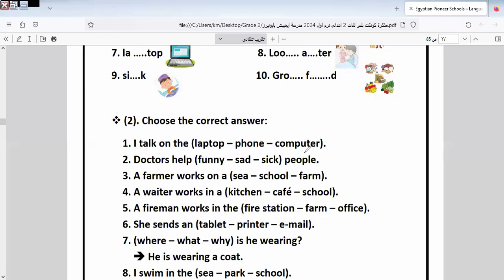I took on the space. I took on what? I took on the phone. Can we take it on the laptop? Wrong. On the computer? Wrong. It will be on the phone. Doctors help sick people. Clever pupils.